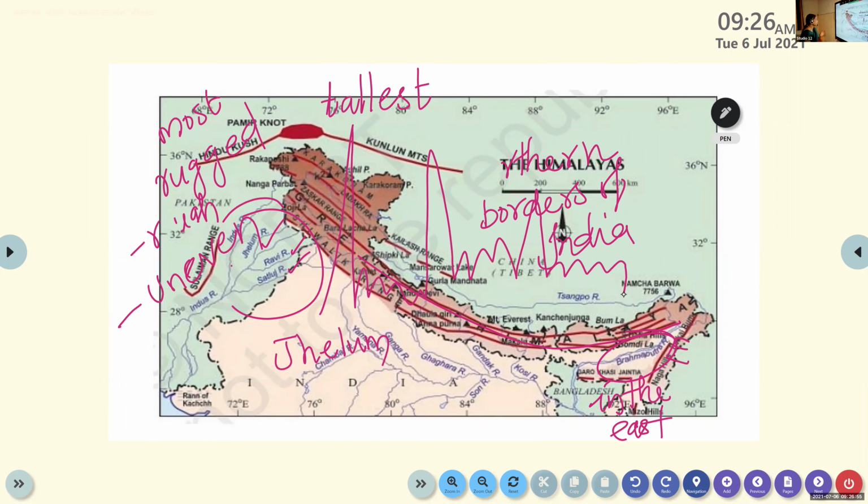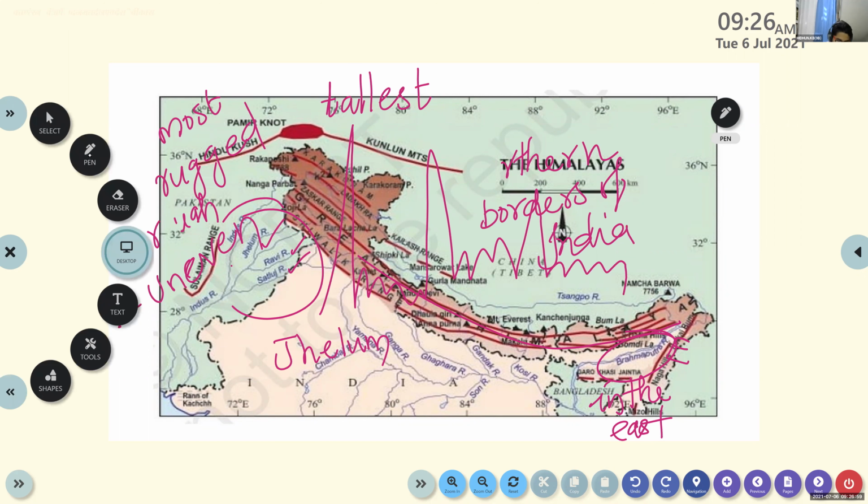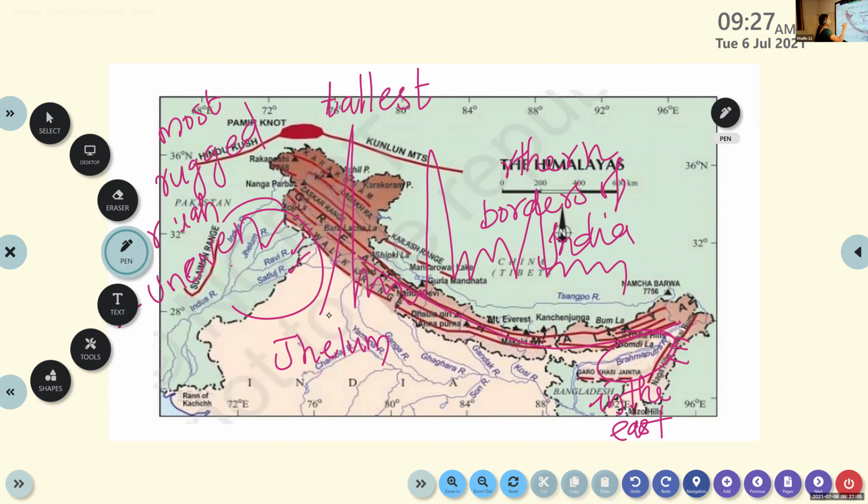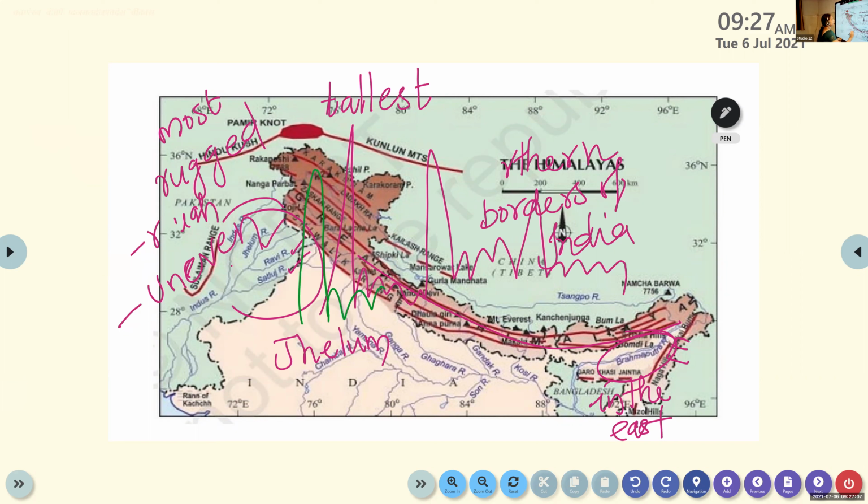Can you see the board? Yes, ma'am. Like this. So it is not even. It is uneven, and the mountain ranges are very rough. The mountain ranges are very rough and it's very hard. Okay.